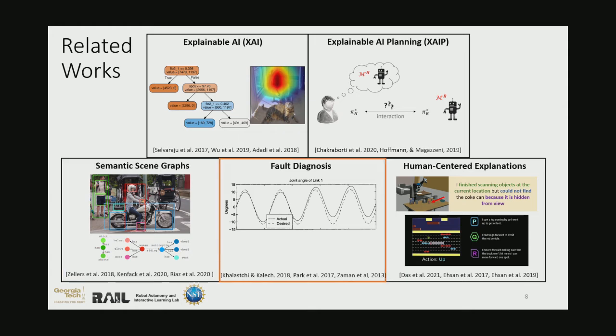In fault diagnosis literature, a number of techniques have been developed for robot failure recoveries, but these systems are aimed at software developers or expert operators. And finally, recent work in AI has demonstrated that human-centered explanations in the form of context-based explanations can improve user confidence in systems as well as improve their understanding of system failures. However, these early works lack generalizable techniques given their need to hand annotate the contextual information a priori to explain each situation of interest.